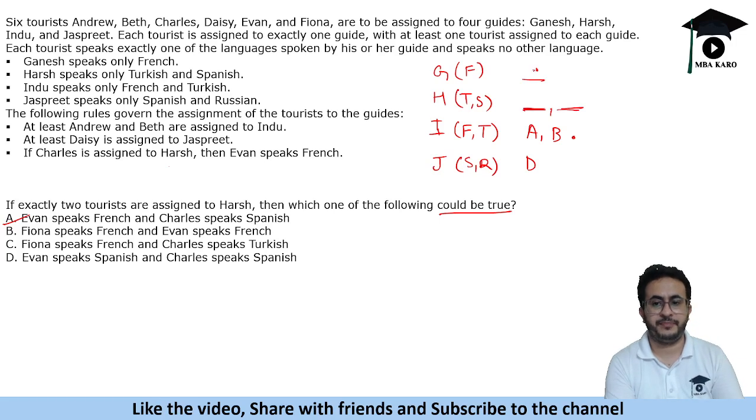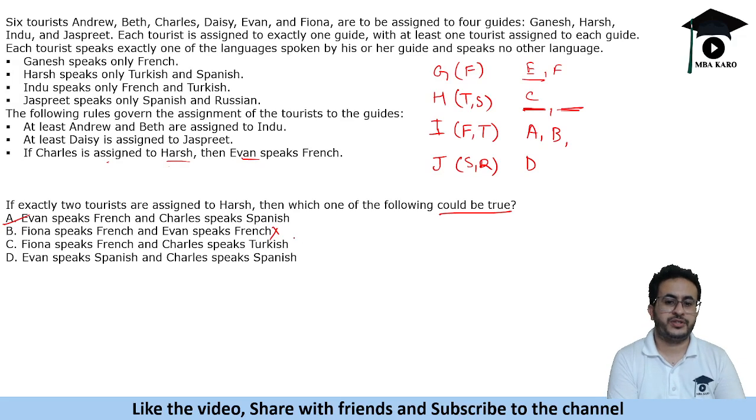Okay, so if you make one person here, one person here, this makes already 5 people. We cannot have 2 people in this category. Or if you put both people here, we cannot have 2 people here. So this is false. Fiona speaks French and Charles speaks Turkish. So if you put Charles as Turkish, then Charles is assigned to Harsh. Ivan speaks French. So Ivan also speaks French. Fiona will also speak French. So that is not possible.